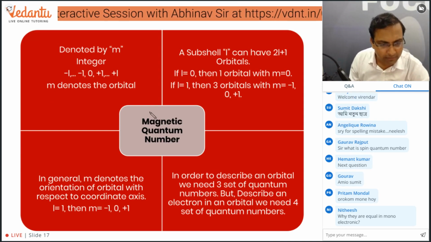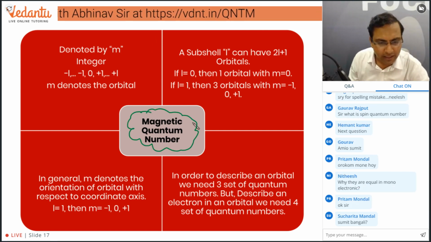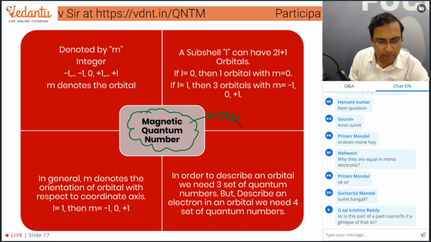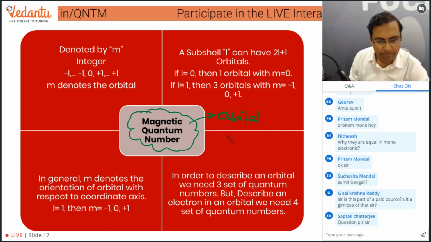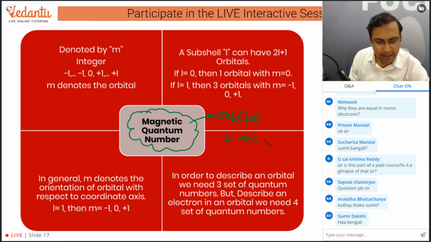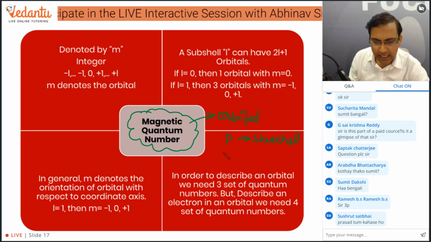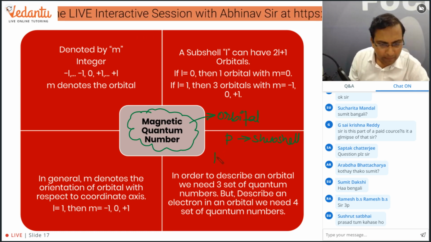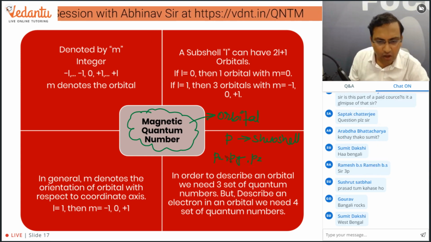So magnetic quantum number, guys. जैसा कि मैंने आपको बताया, magnetic quantum number tells us about the orbital. जैसे if P is the subshell, then we have Px, Py, Pz as the orbitals.